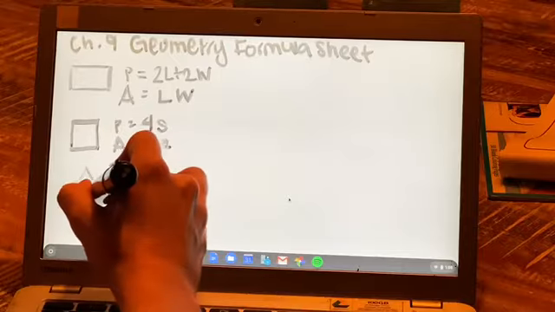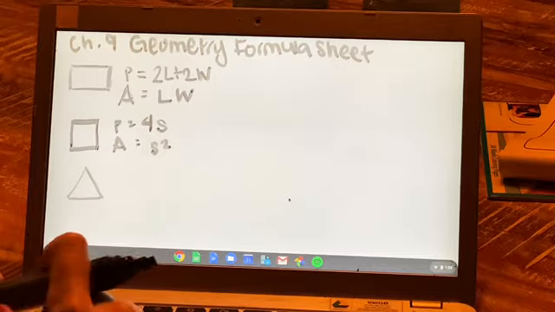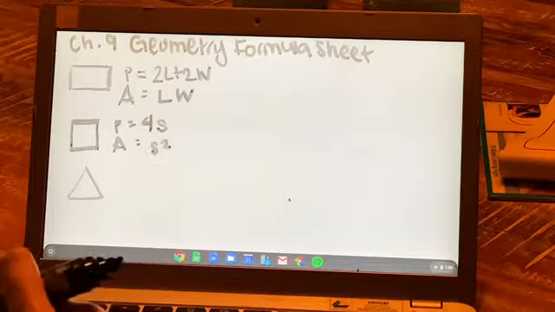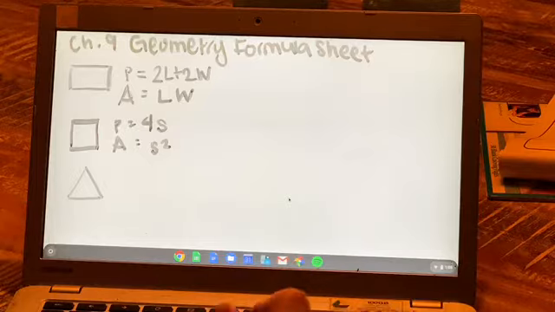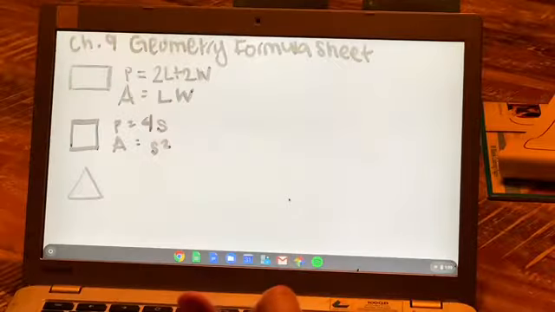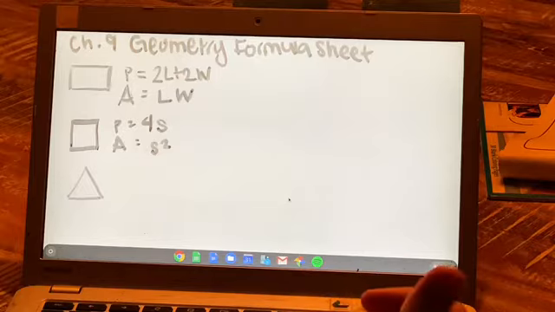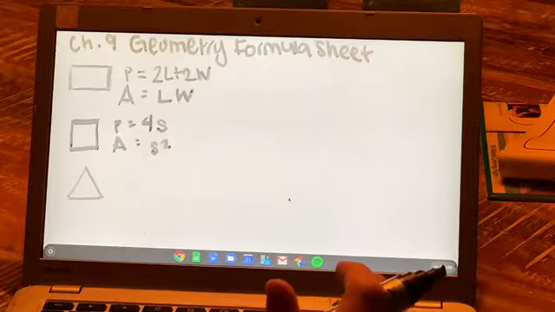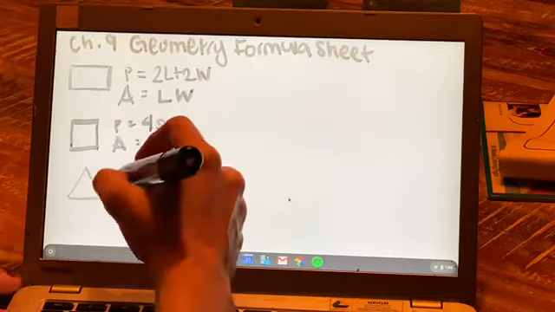Triangles have 3 sides, right? Sometimes we have right triangles, which means we have a 90-degree angle. Sometimes we have an isosceles or an equilateral triangle. Isosceles would be two lengths that are the same with one that's different, or an equilateral, as you guys know, is all three sides of the triangle are equal length. Okay, so regardless of the type of triangle that we have, you guys know that to find the perimeter of a triangle, you really just find the sum of all three sides. I don't think we need to keep writing down a lot of the perimeter formulas because I think that you guys know this. So let's just go with area from here on out.